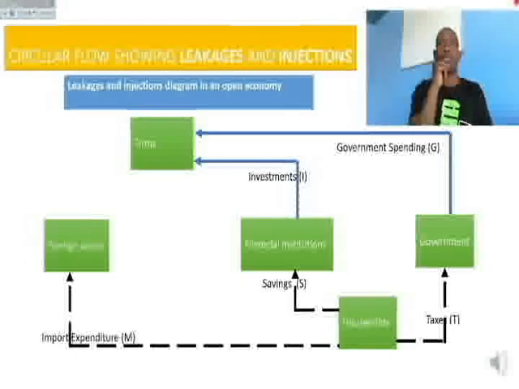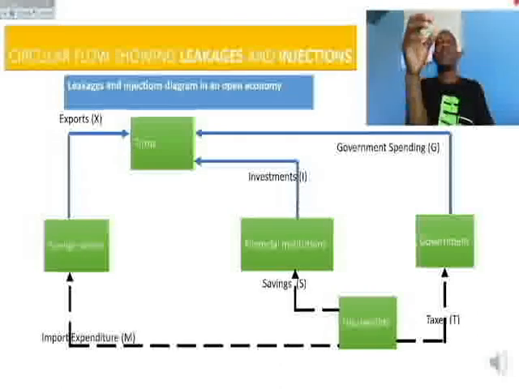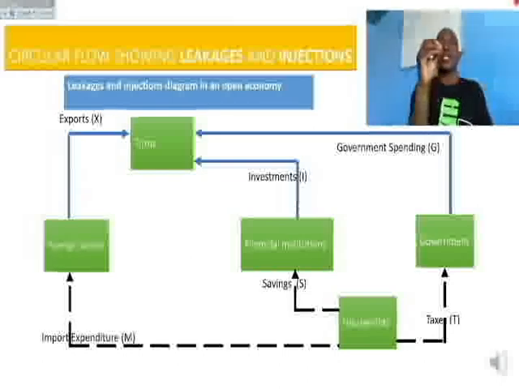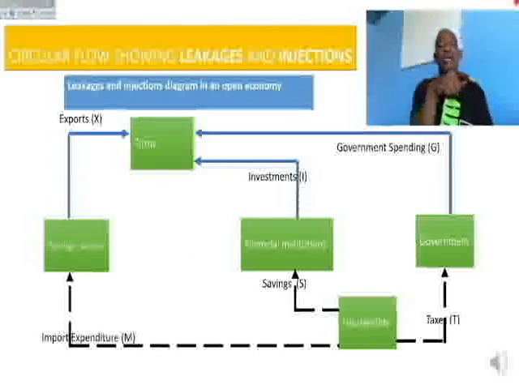And the firms are employing people. They are paying the workers also. So an advantage of that is jobs are created. When the firms export goods and services, they get income. That is why you see that the arrow is pointing to the firms.